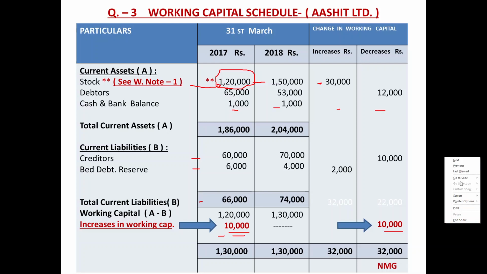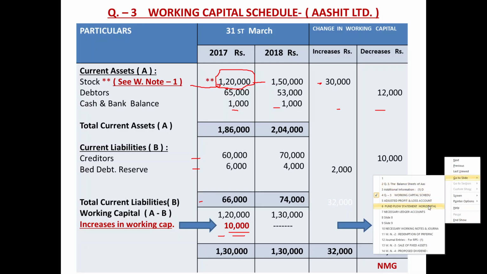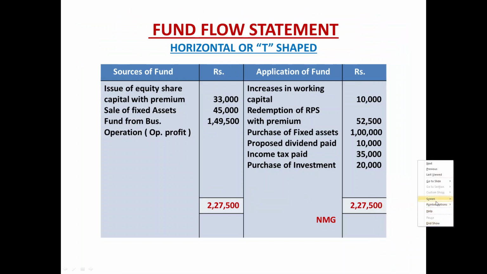Let us report it in the fund flow statement. It indicates application of fund. So in the fund flow statement, application side, very first item, increase in working capital 10,000.